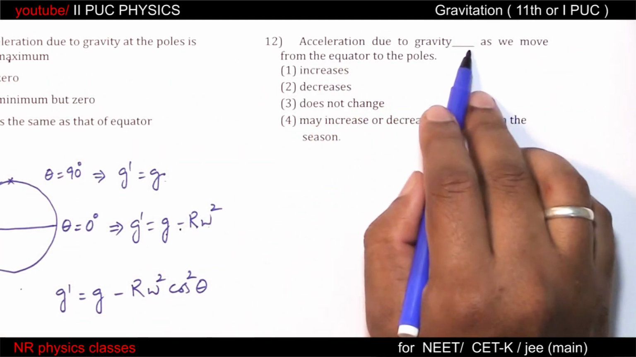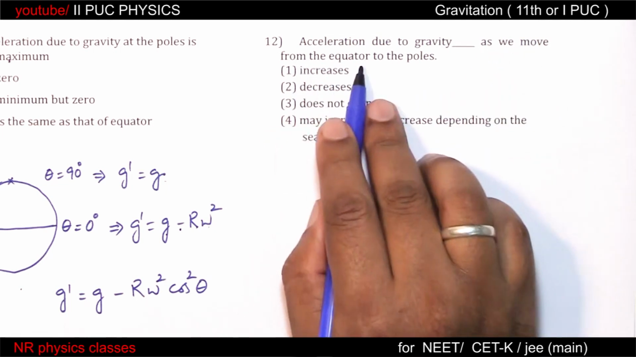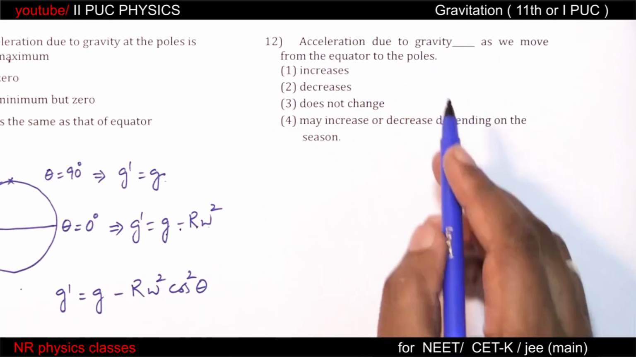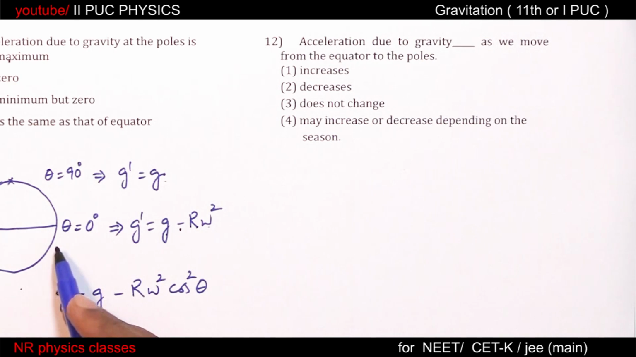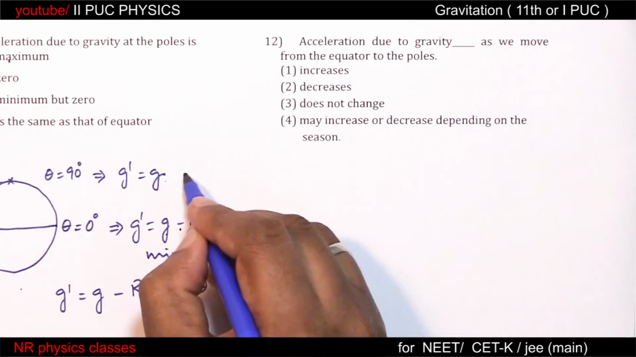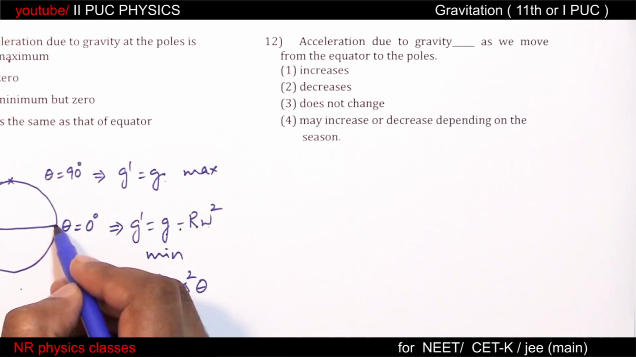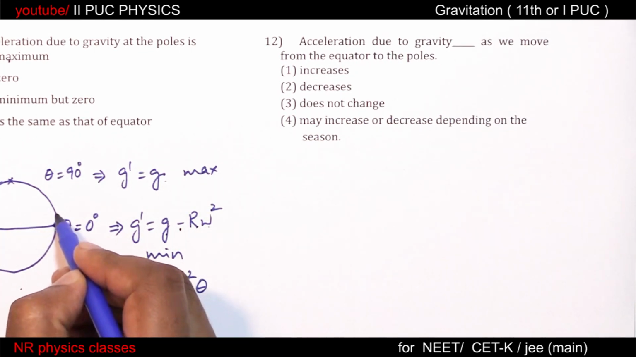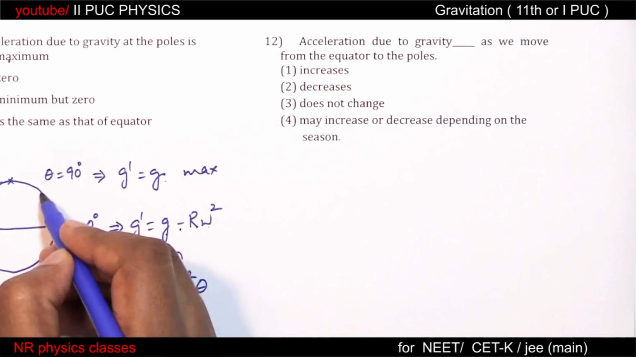Acceleration due to gravity dash as we move from equator to poles. Again, observe, equator minimum, poles maximum. Therefore, from equator to pole, acceleration due to gravity increases.